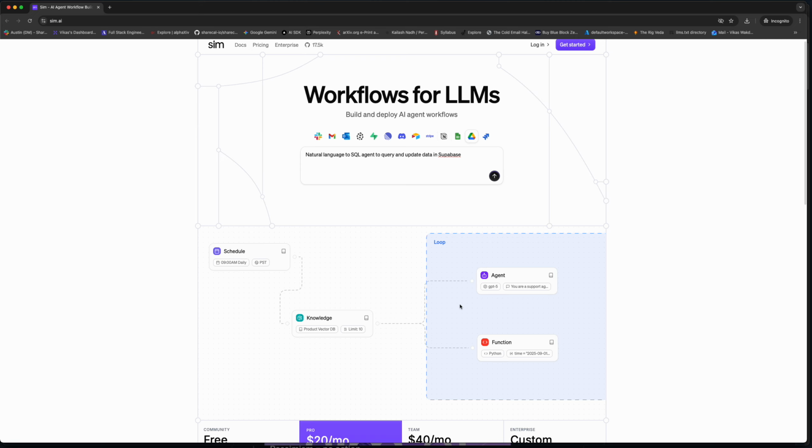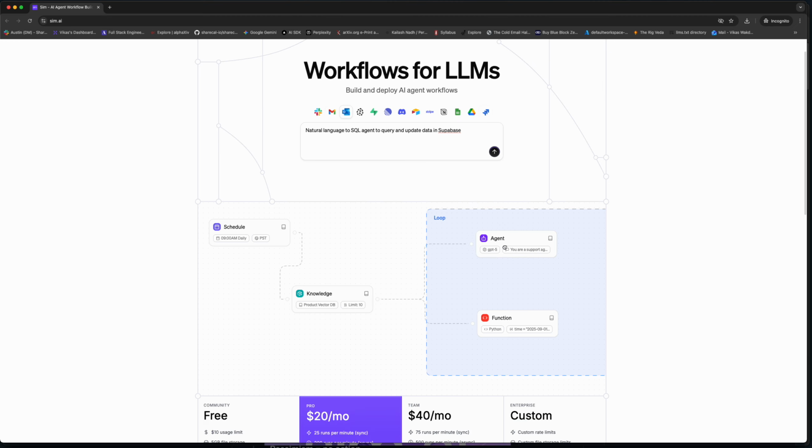Now what it will use, the agent is GPT-5, and here is a system prompt: you are a support agent, and information about it. And second is the function. Now for this agent to know what it has to do, it has to schedule, it has to use this vector DB knowledge. This is the function. This function is written in Python, and similarly in any other language, the function could be written in JavaScript or TypeScript, anything. So here the function is written in Python.